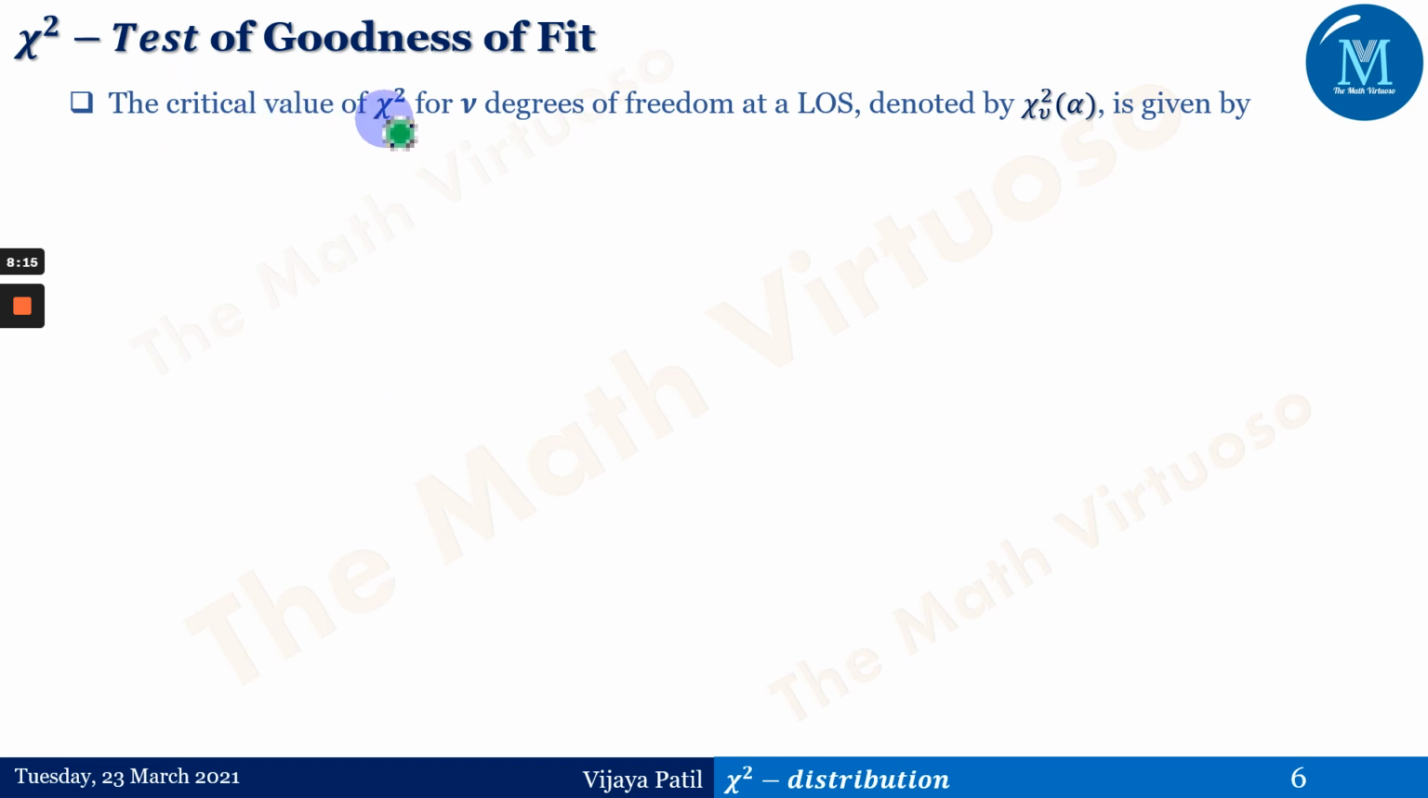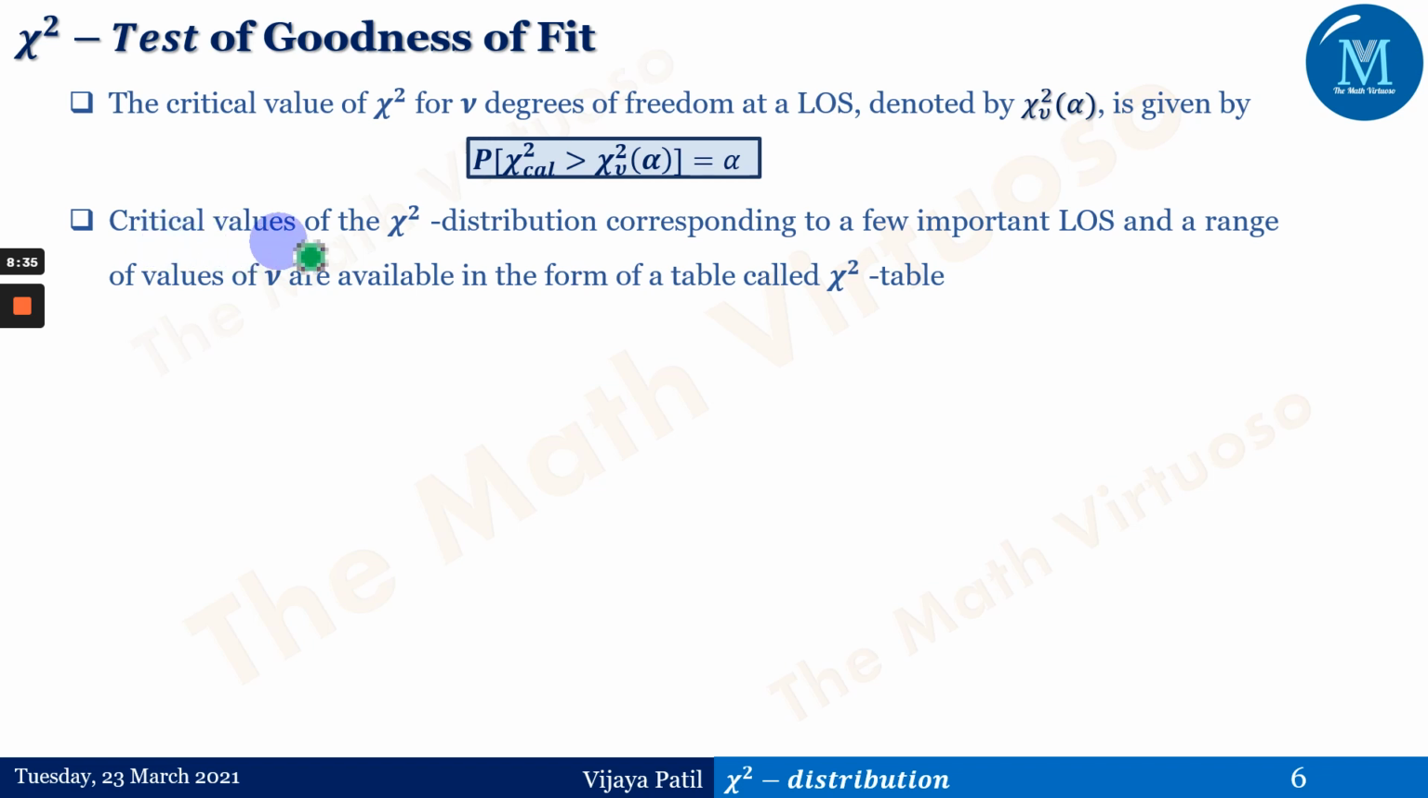The critical value of chi-square for nu degrees of freedom at a LOS, that is a level of significance, denoted by chi-square nu of alpha, is given by probability chi-square cal greater than chi-square nu equals alpha. That means the critical values of chi-square distribution corresponding to a few important LOS and the range of values of nu are available in the form of the table called the chi-square table.